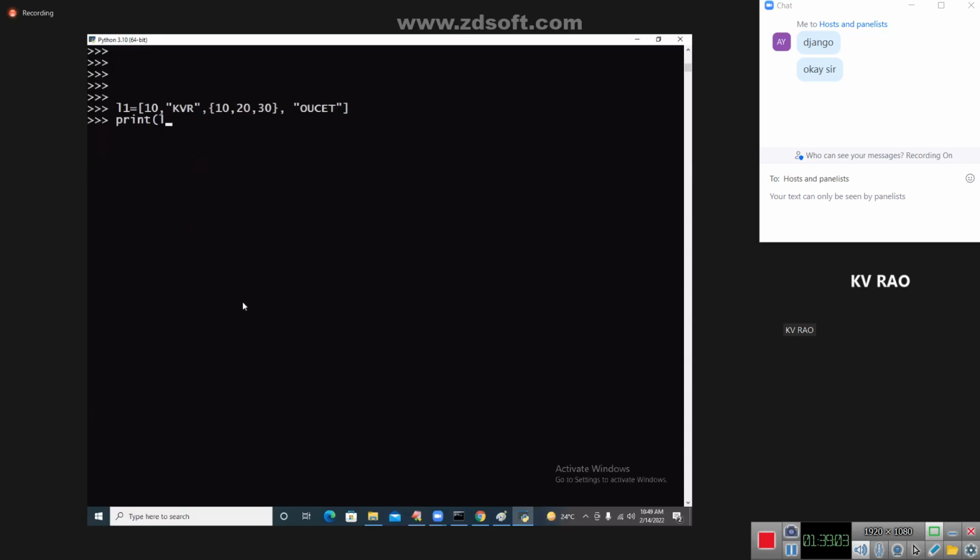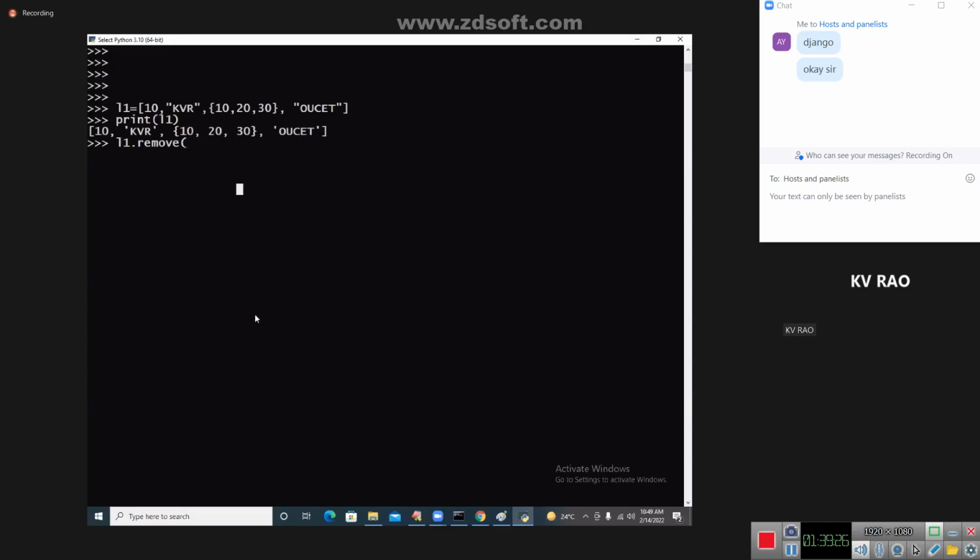See, my dear student, you are asking this question. Print of L1. Sai Kiran, 0th index, first index, this is called a set. Inside of this, you have a set inside the list. Which function are we using? L1 dot remove of this entire thing, you can pass it.